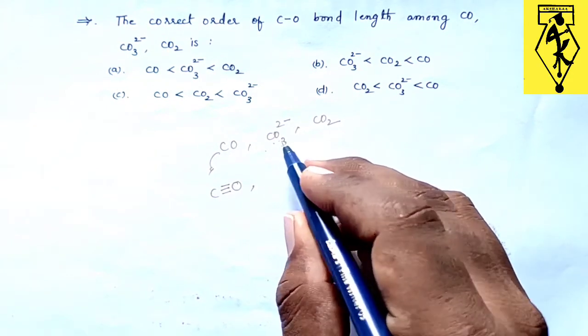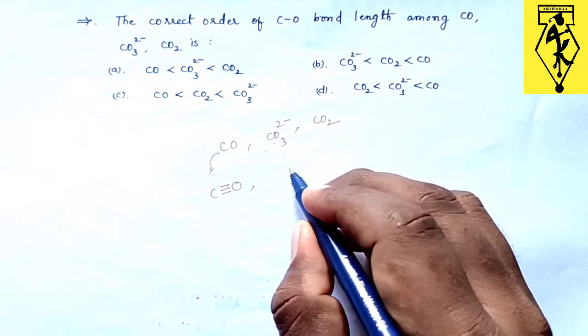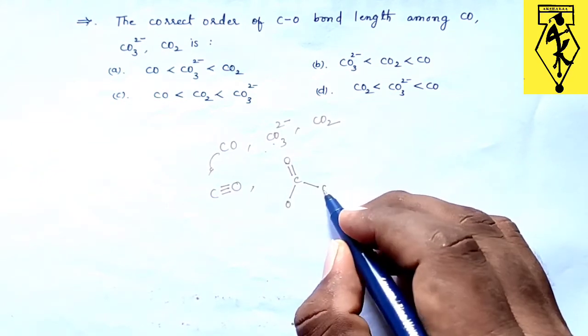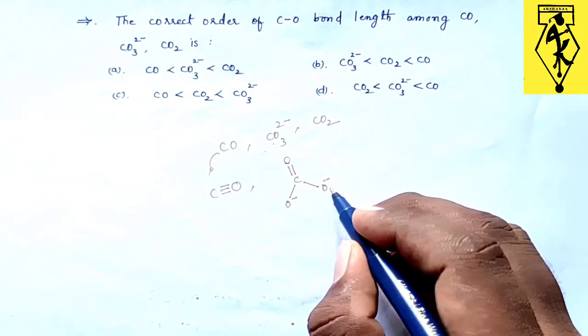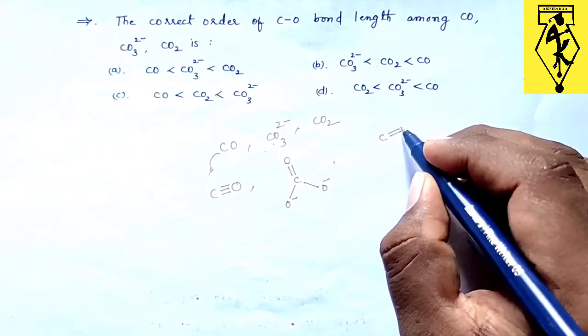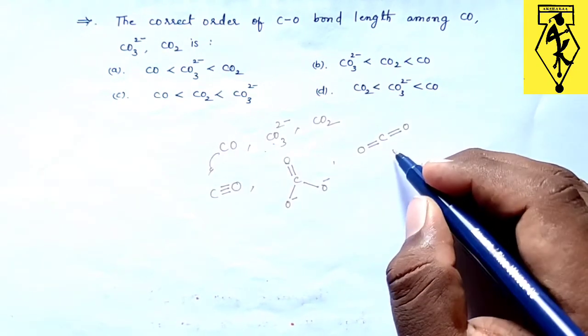In the carbonate ion, carbon is having one double bond with oxygen and two other oxygens are having single bonds by carrying negative charge. And if we take carbon dioxide, it will be having two double bonds with oxygens.